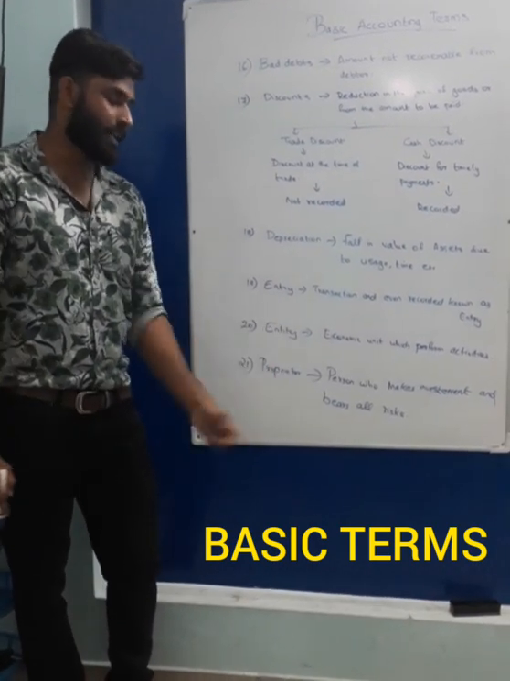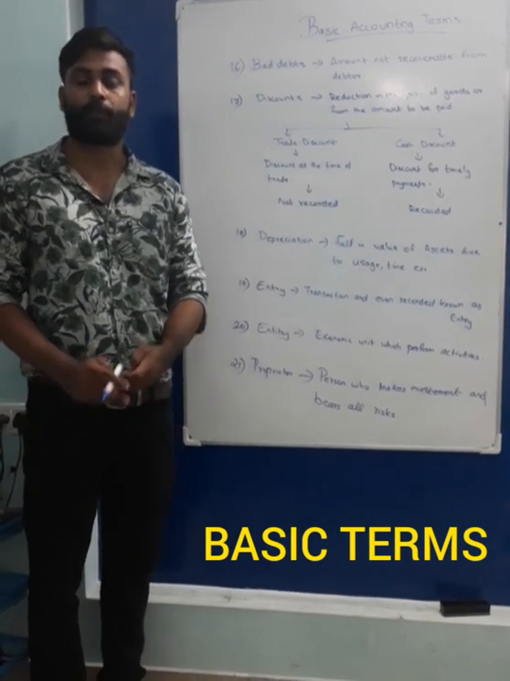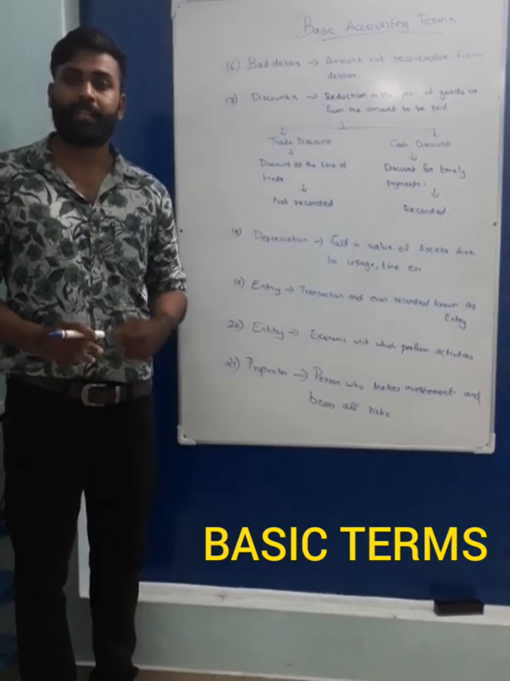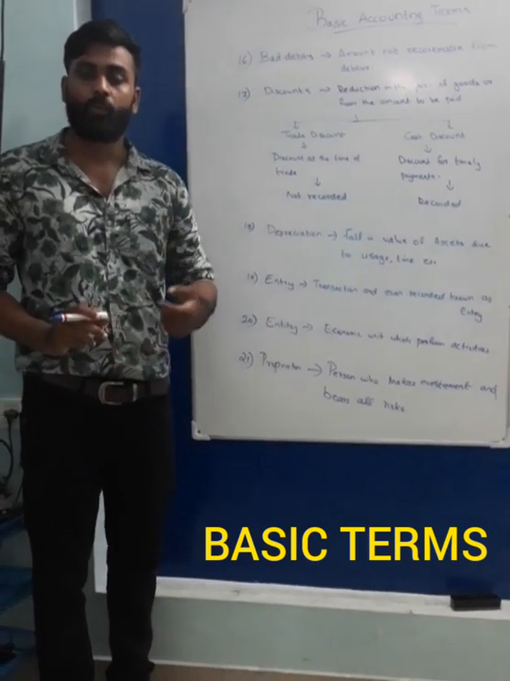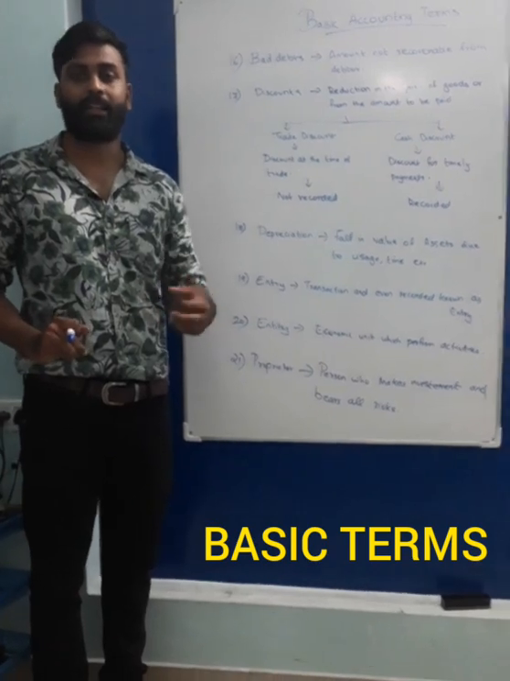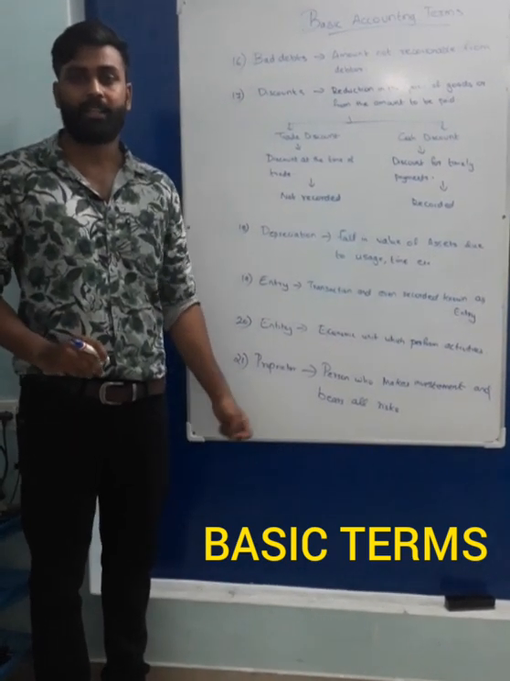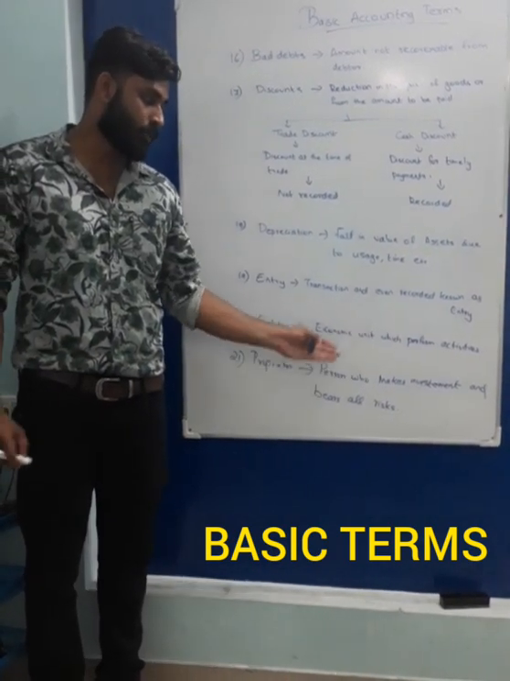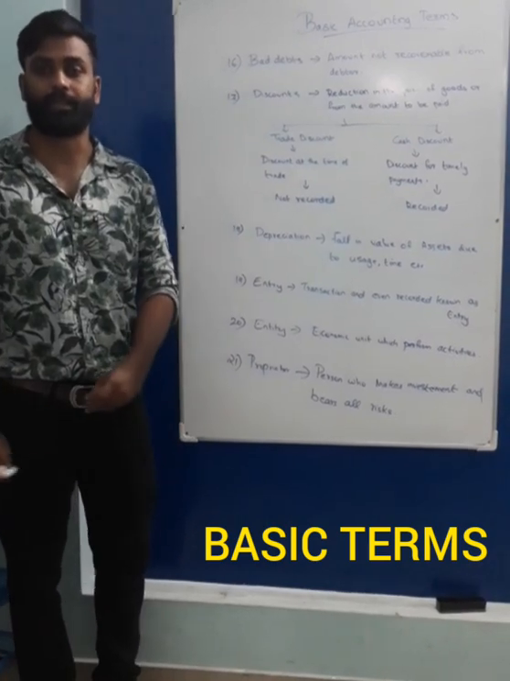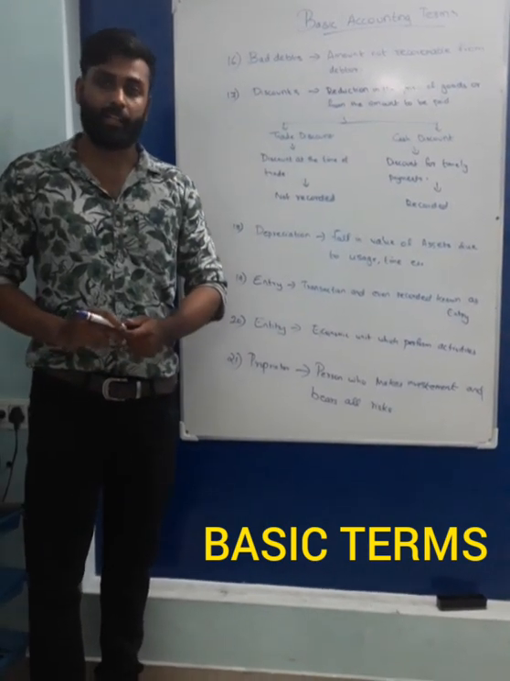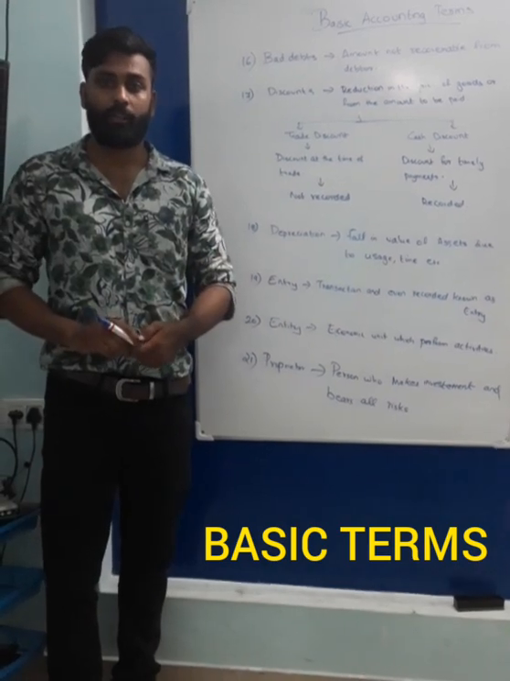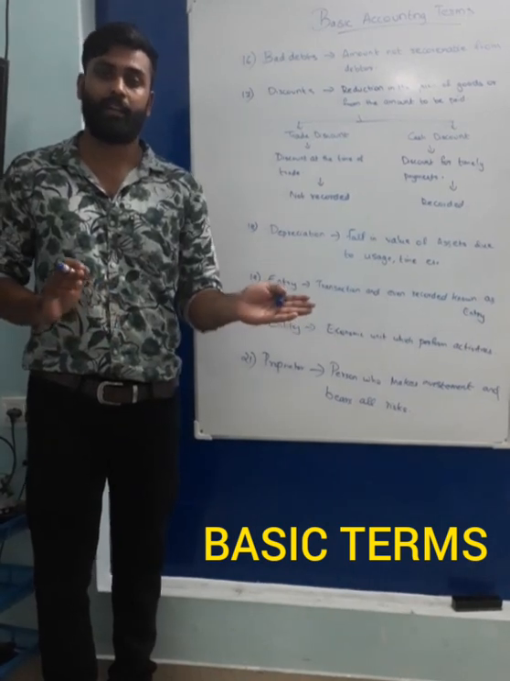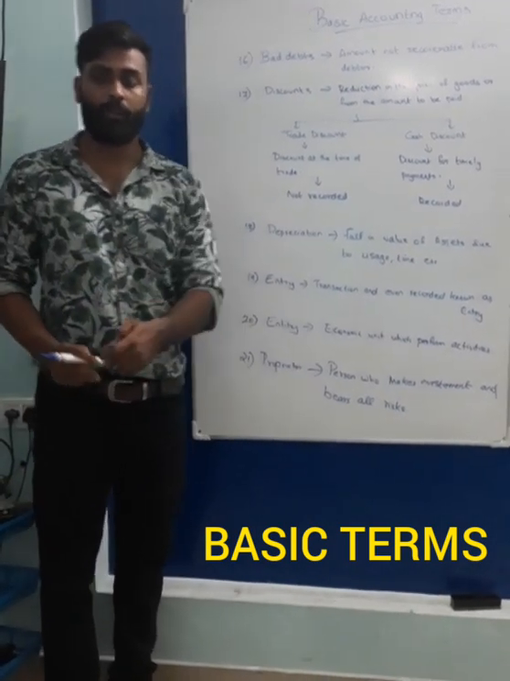Then the last term in this chapter that we have to understand is proprietor. Proprietor means the person who makes investment into the business and bears all the risk in the business. He is the owner. So these are the general terms that you have to understand to study accountancy, or to understand the remaining concepts of the book.